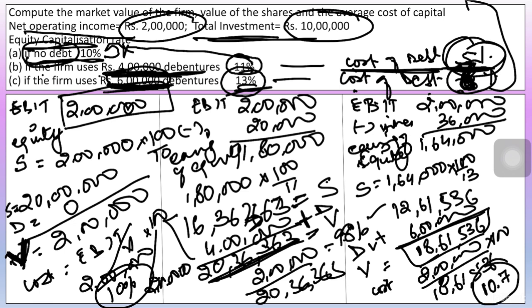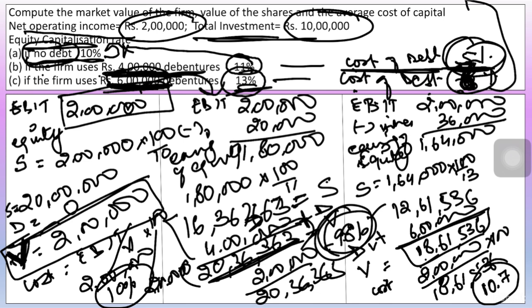Now please note down the cost of capital in all the three cases. Along with this, please also note down the value of the firm in all the three cases. Now what have we seen? When we increase the debt, right, we have increased the debt from 0 to 4 lakh rupees.